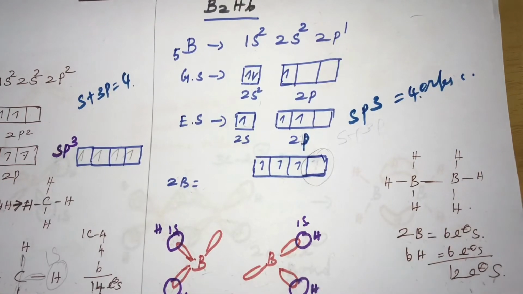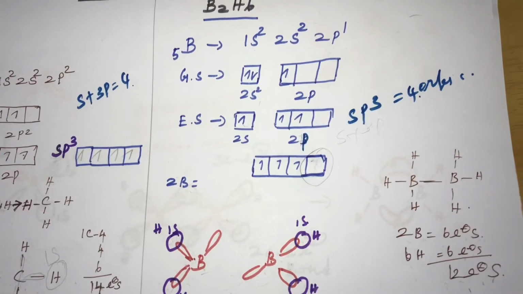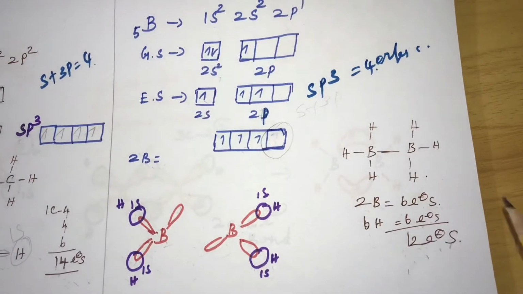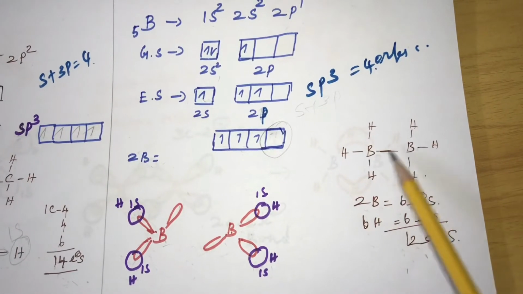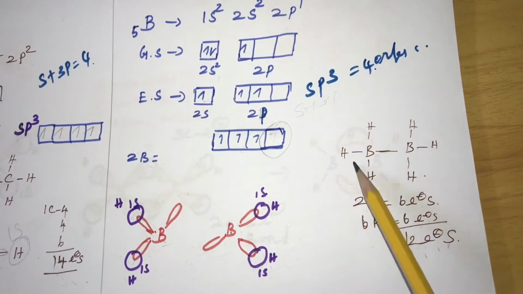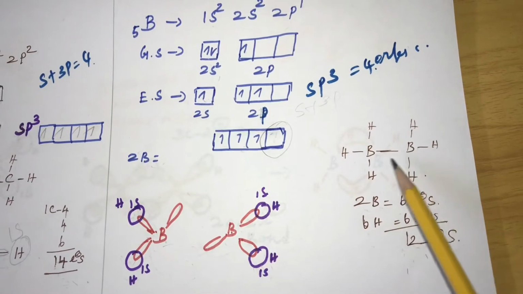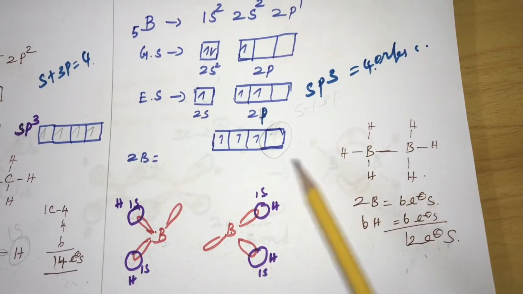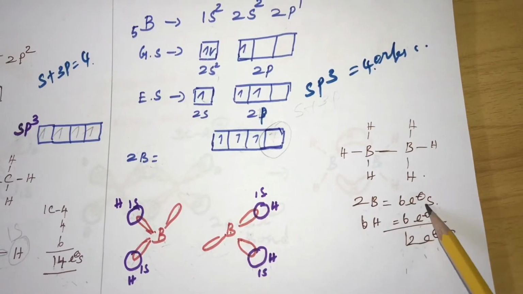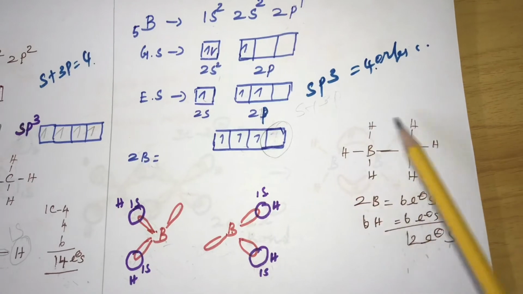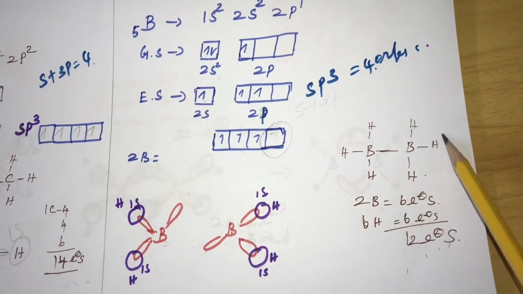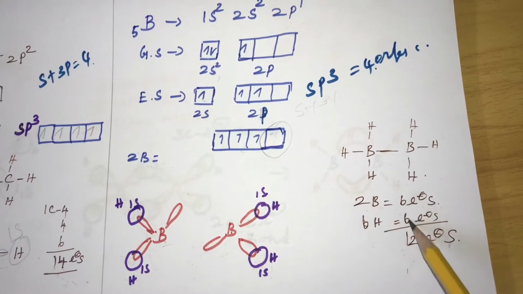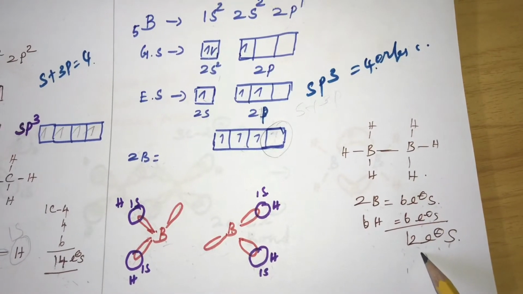Comparing with C2H6, for bond formation, each boron has only 3 electrons, so 2 boron atoms give 3 plus 3, 6 electrons, and 6 hydrogen atoms give 6 electrons. So totally 6 plus 6, 12 electrons are present here.